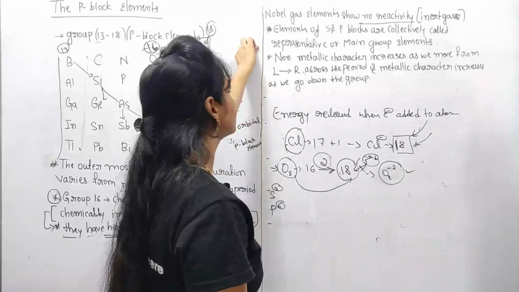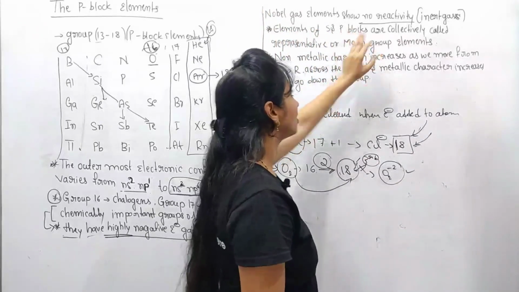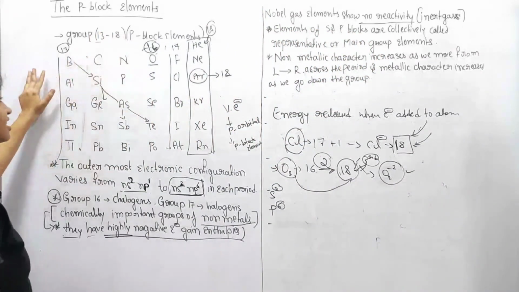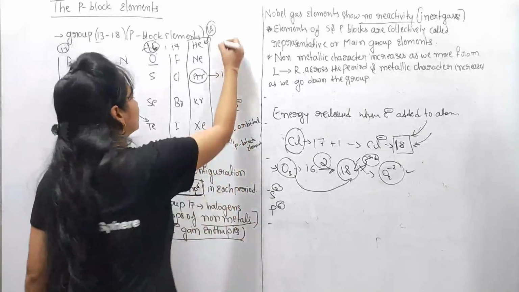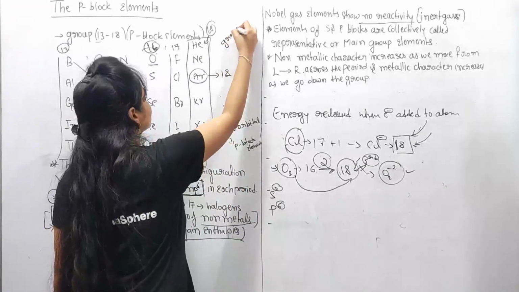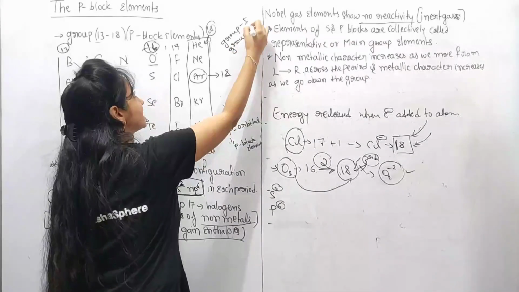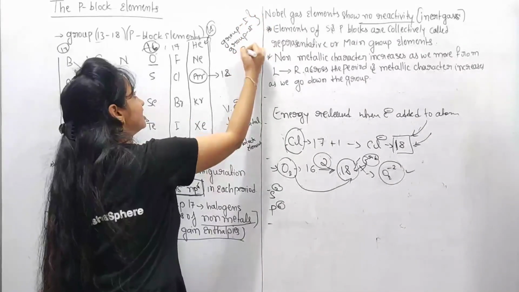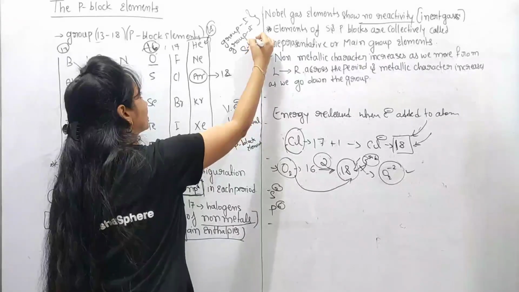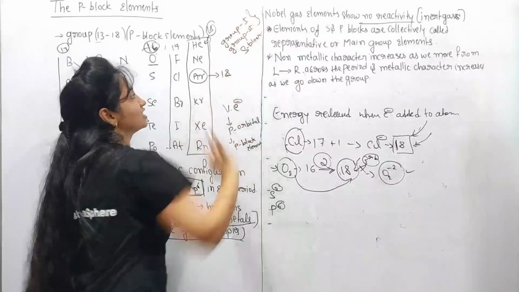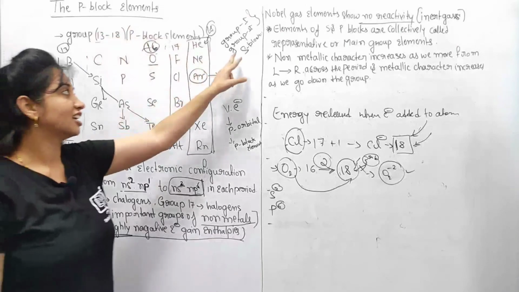And the next point is the elements of the s and p blocks. The group 1 and group 2 elements are called s block elements because their valence shell electrons enter into the s orbital.